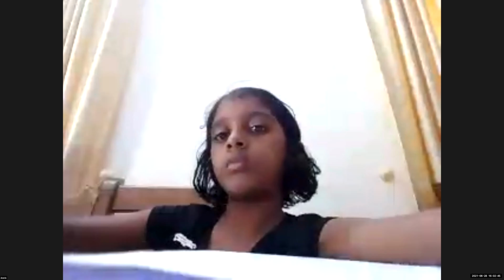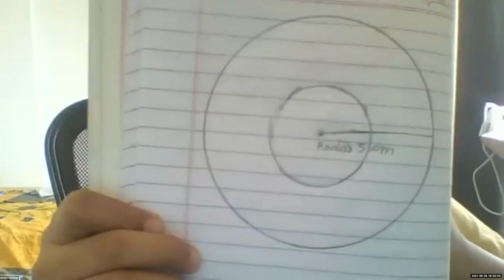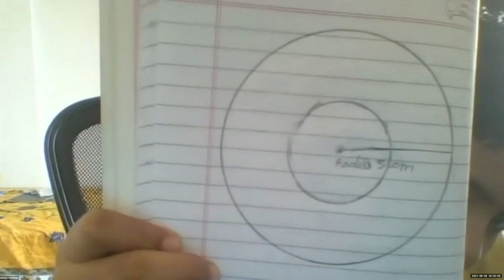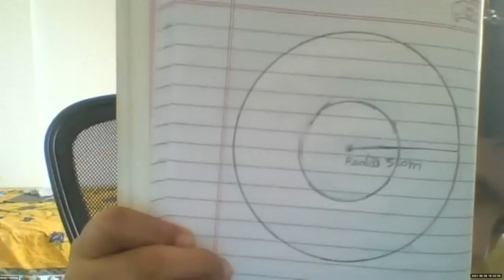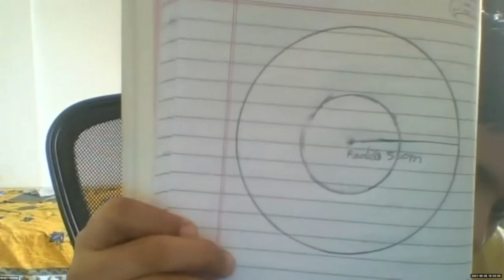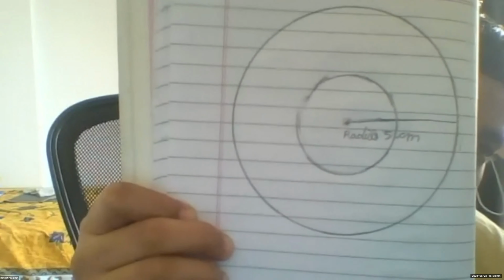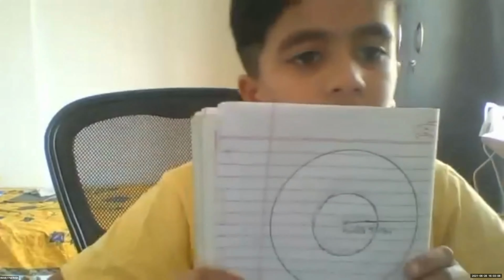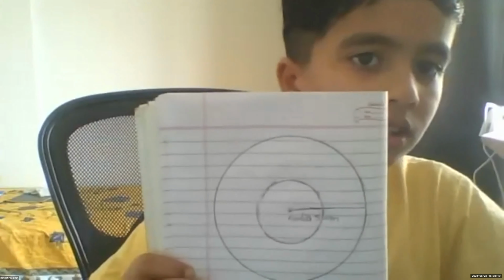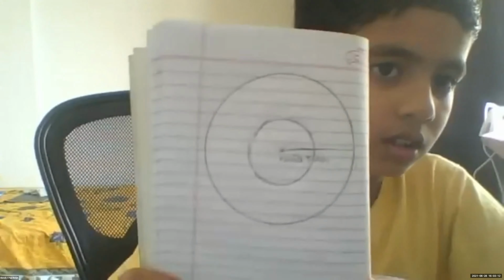Okay, Benedict, let me spotlight. Yes, Benedict. Okay, children, so here the radius is 5 centimeter. That is for the bigger one. Now, can you name this small circle's radius also? If you have finished OA, you can do OB.